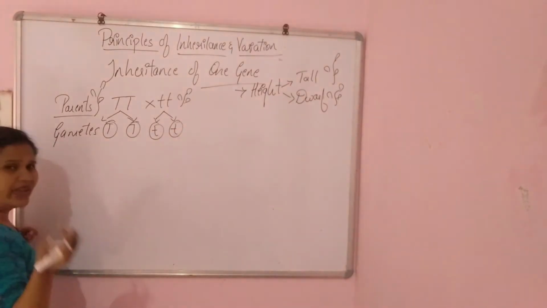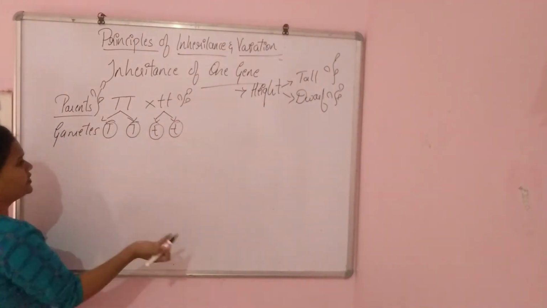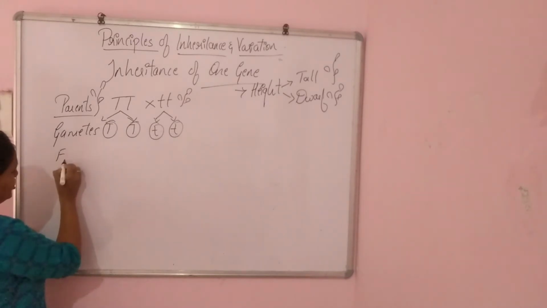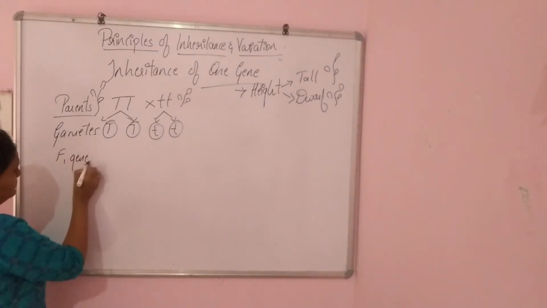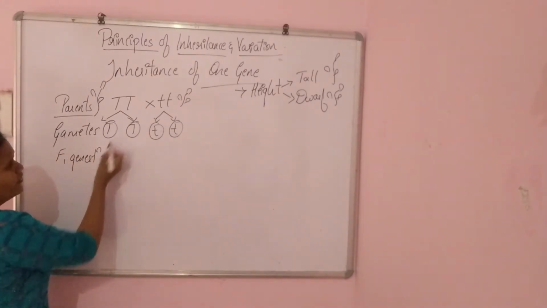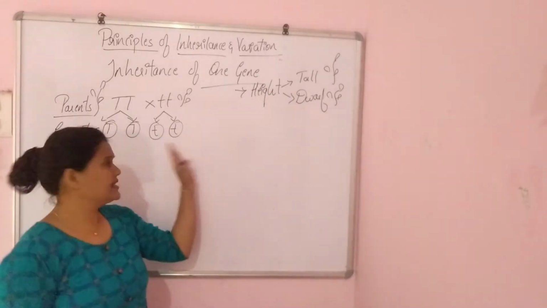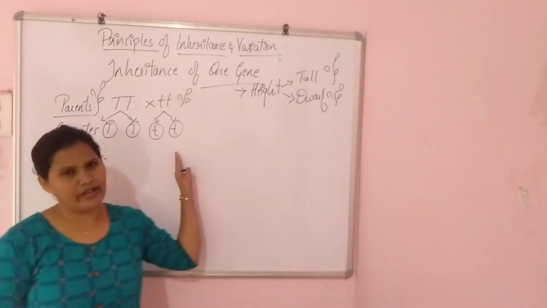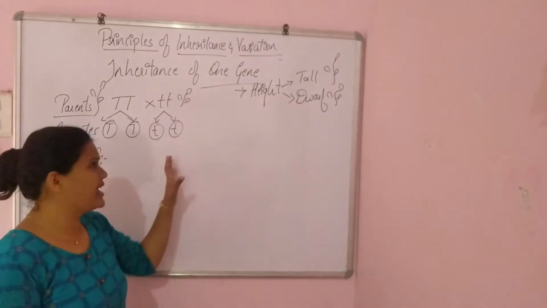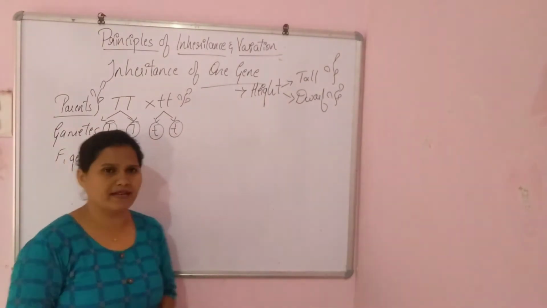So here we can take the offsprings, the F1 generation. We can take a single capital T and a single small t also. It is not a problem because they are identical, because they are homozygous gametes.